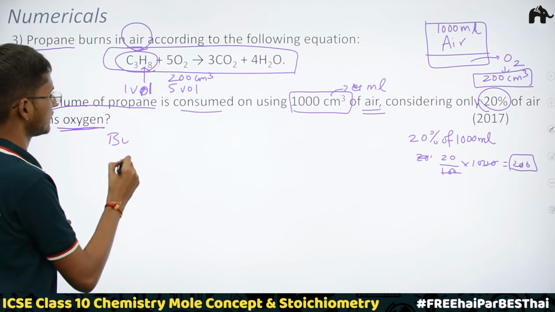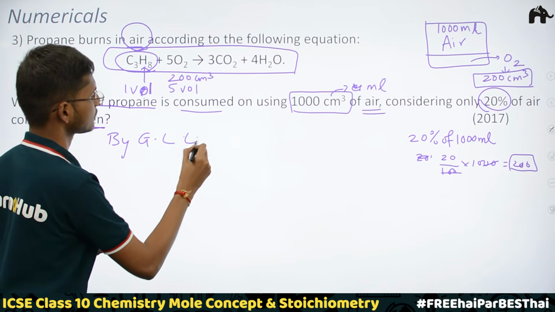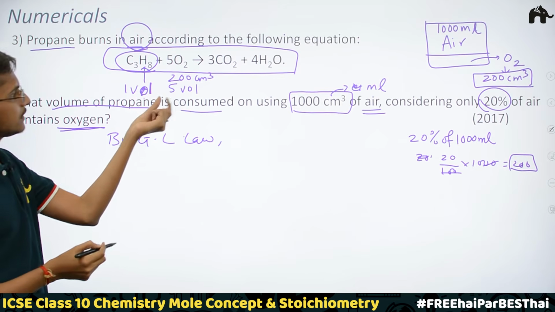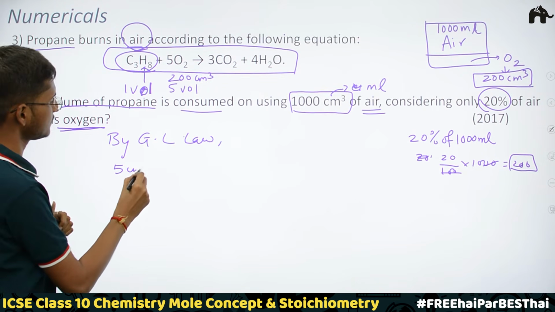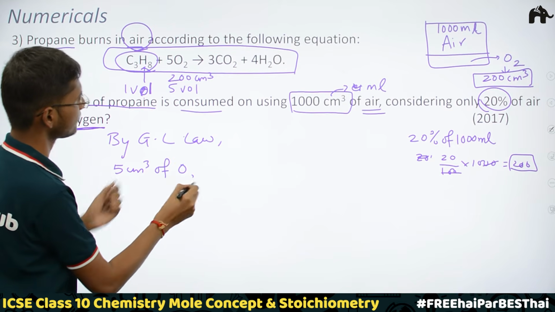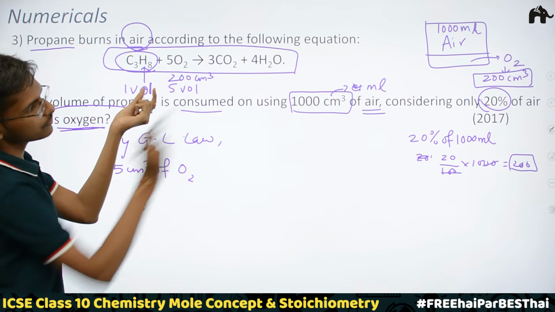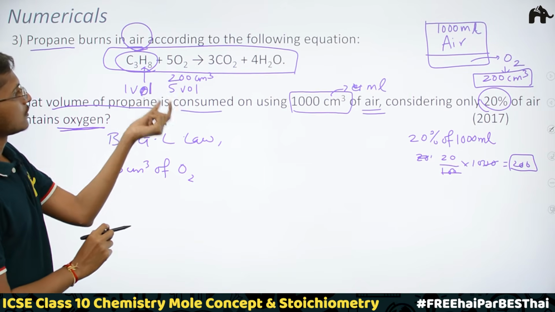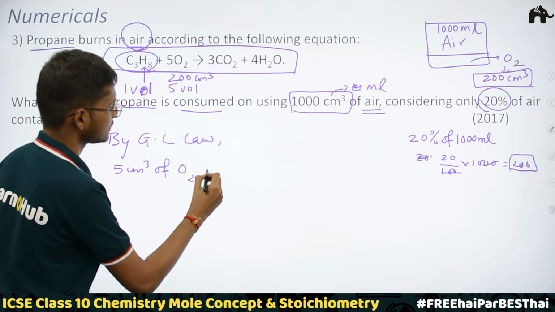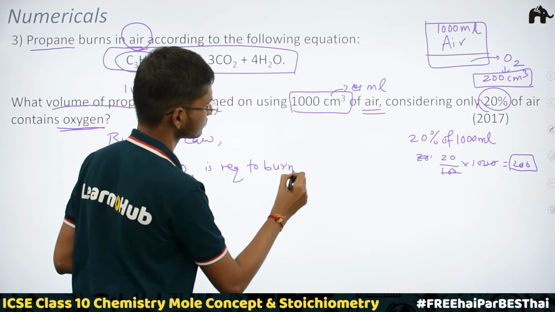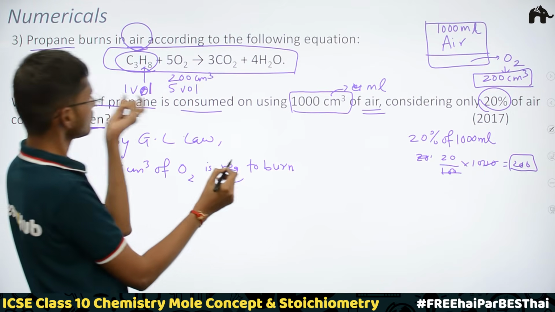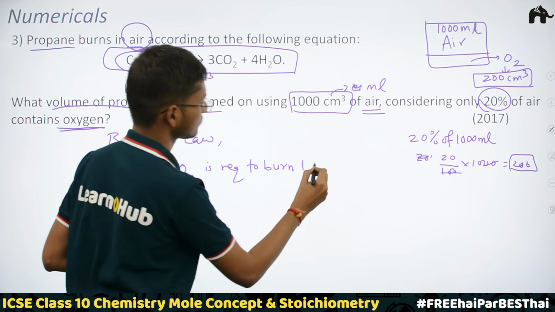So by Gay-Lussac's law, we know that 5 volumes, I would just replace this 5 volumes with 5 cm cube. So 5 cm cube of oxygen, which we have found from here, is required to burn 1 cm cube of propane.